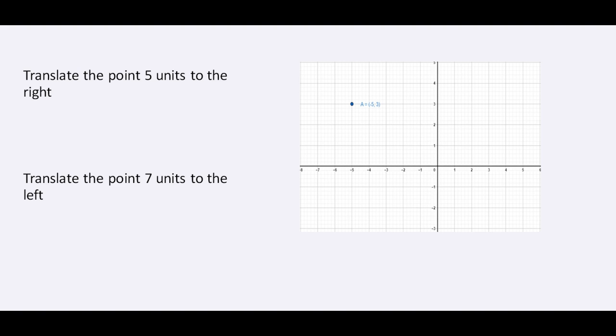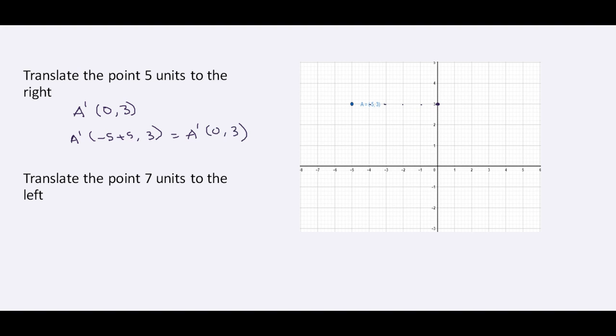So let's translate the point 5 units to the right. What that means is that we're going to add 5 to the value of x. So let's go. We have 1, 2, 3, 4, 5. So the point moves right there, and A prime is going to be (0, 3). Another way you could have done that is A prime is negative 5 plus 5, 3, which will also give you A prime (0, 3).